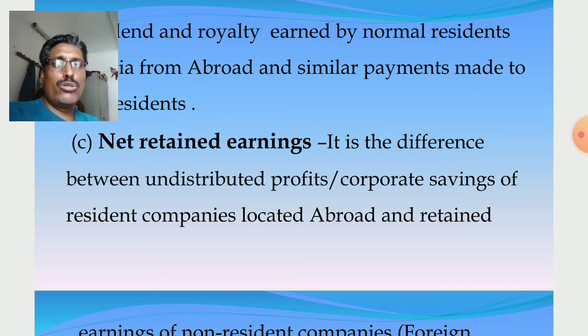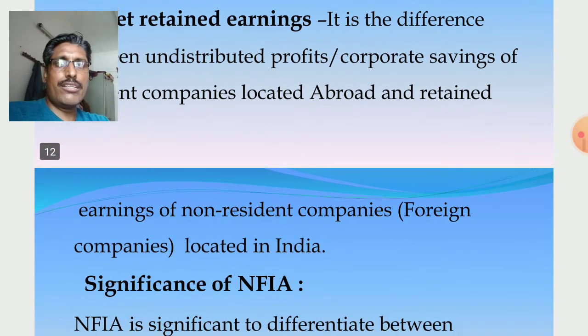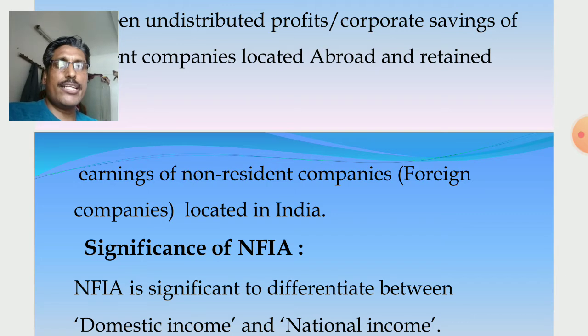So it is the difference between undistributed profits or corporate savings of resident companies located abroad, and retained earnings of non-resident companies located in India. Our Indian MNCs produce goods across different parts of the world, so consider how much undistributed profit they received. Similarly, foreign multinational corporations also produce goods in India, so they take their undistributed profit.